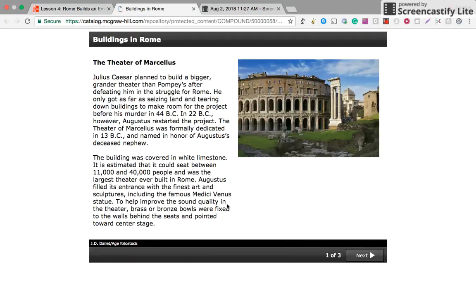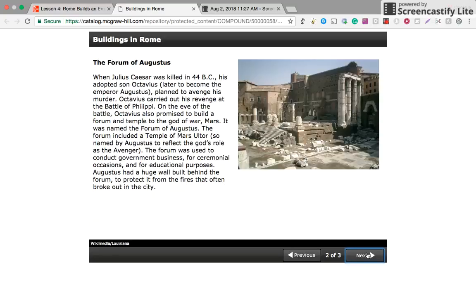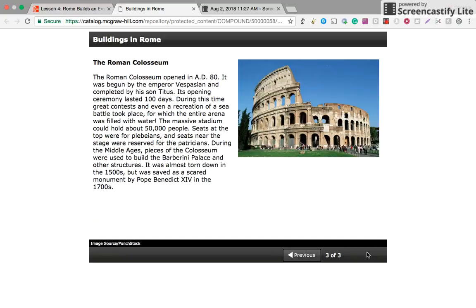Rome's also really famous for its architecture and its buildings. You remember images of the Colosseum is one of them. This one is the Theater of Marcellus, the Forum of Augustus, and the Roman Colosseum. It opened in AD 80. It was begun by the Emperor Vespasian and completed by his son Titus. Its opening ceremony lasted 100 days.